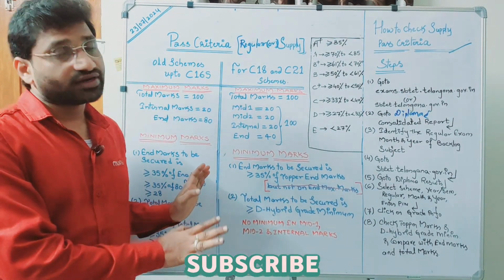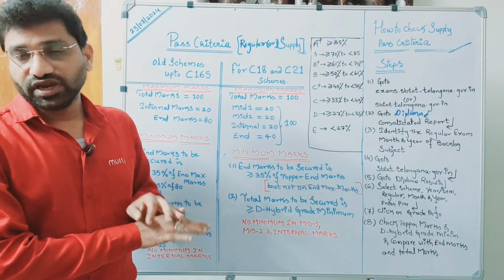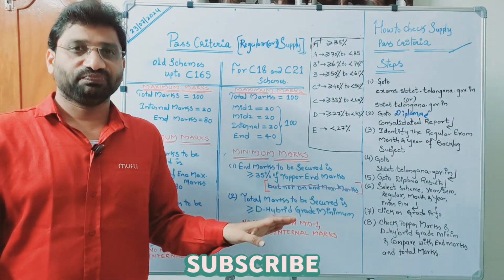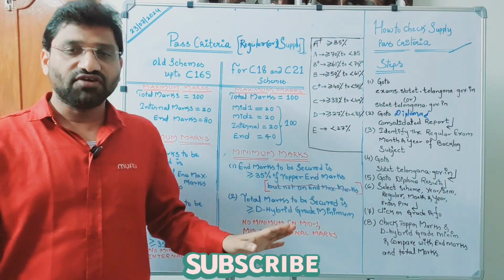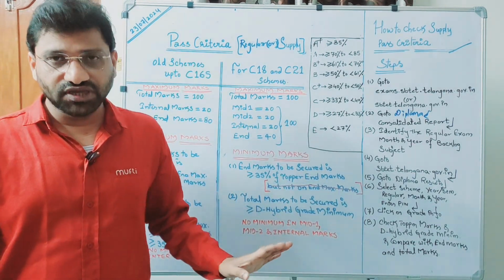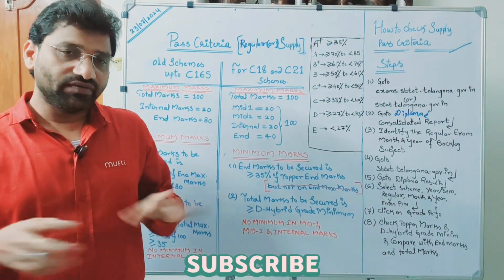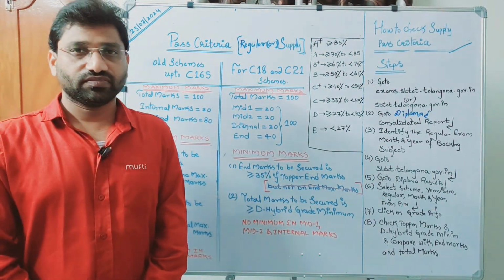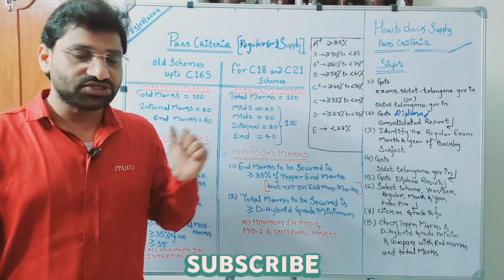It is standard and it is absolute. It is irrespective of how your question paper was. Whether the question paper was tough or easy, it is immaterial. However, you have to get 28 marks out of 80. So this is called absolute grading system.